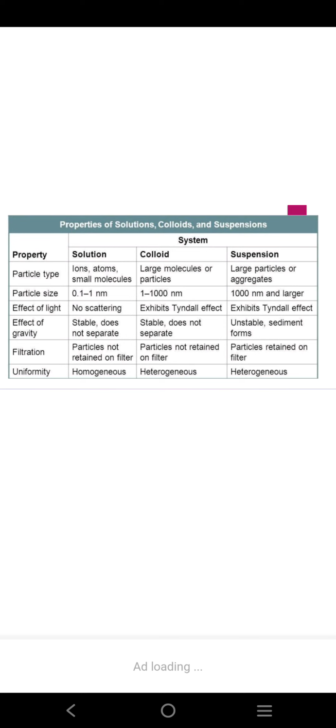In the case of suspension, the size of the particles will be above 1000 nanometers, and it exhibits the Tyndall effect because it scatters a beam of light passing through it. Suspensions are unstable mixtures and they are heterogeneous mixtures. Particles can be separated by using a normal or ordinary filter paper because the particles are bigger in size.